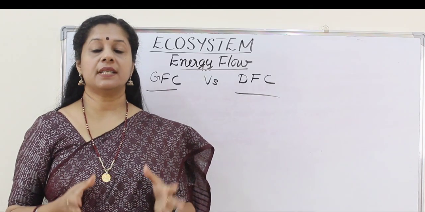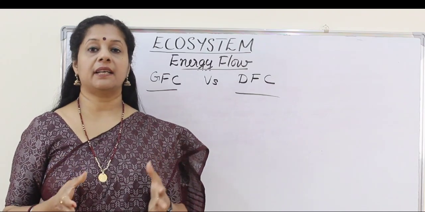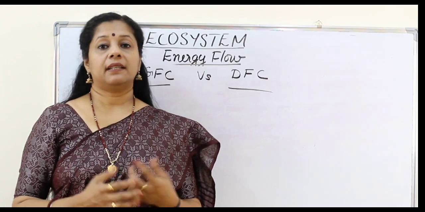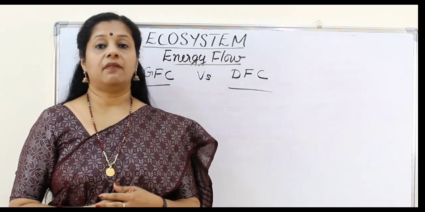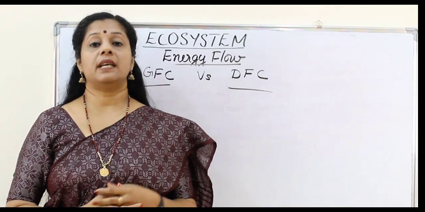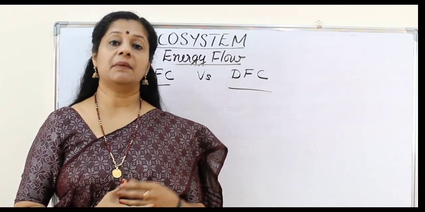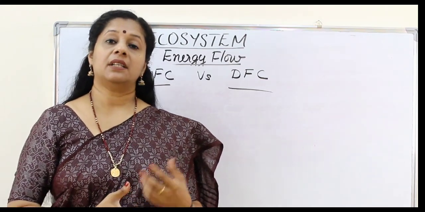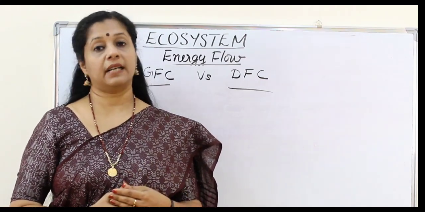All the nutrients available in a particular region at a time is called the standing state, which we already discussed in the previous video. When you compare the rate of energy flow, which is happening more, detritus or grazing food chain? If you see on land, the terrestrial ecosystem, the detritus food chain is more than the grazing food chain. Whereas in the aquatic system, the detritus food chain is less than the grazing food chain.